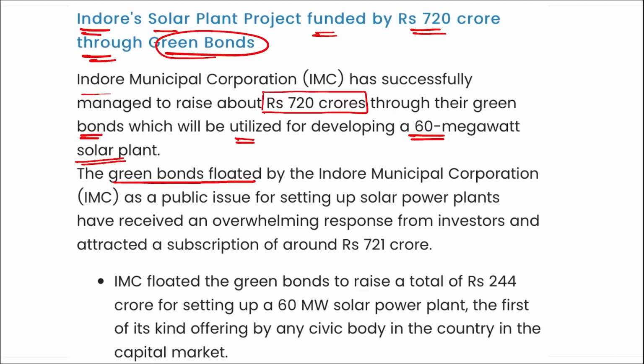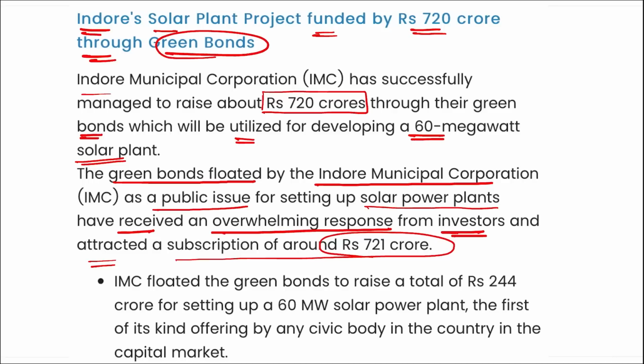The green bonds floated by the Indore Municipal Corporation as a public issue for setting up solar power plants received an overwhelming response from investors and attracted a subscription of around 721 crore rupees. So we can say that Indore has recently raised 720 crore rupees for the solar power plant, issued through green bonds.